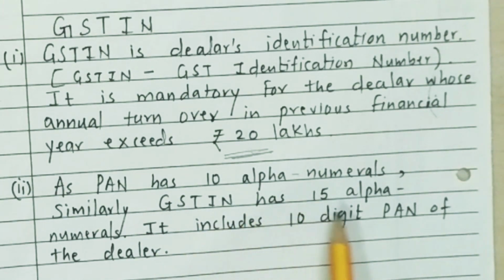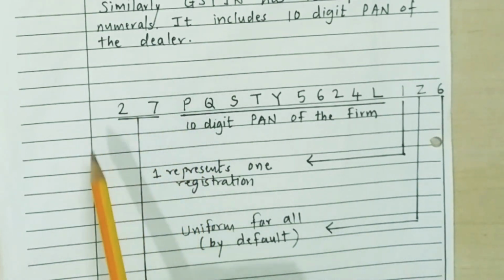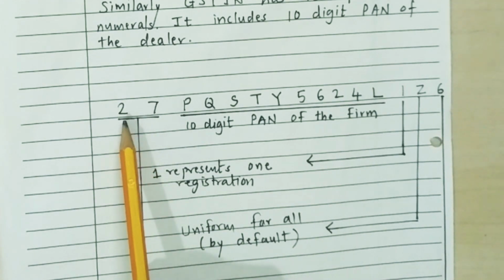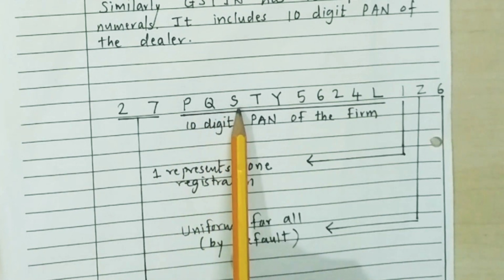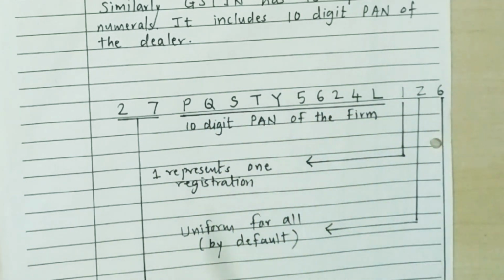As PAN has 10 alphanumerals, similarly the GSTIN has 15 alphanumerals. It includes the 10 digits of the PAN of a dealer. So here is one example of a GSTIN number. So this is 1, 2, 3, 4, 5, 6, 7, 8, 9, 10, 11, 12, 13, 14, 15 digits.